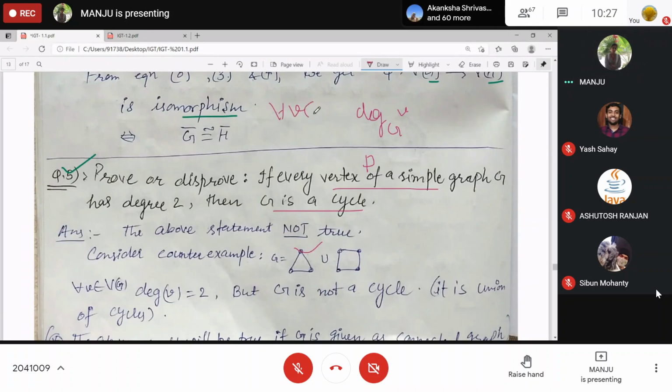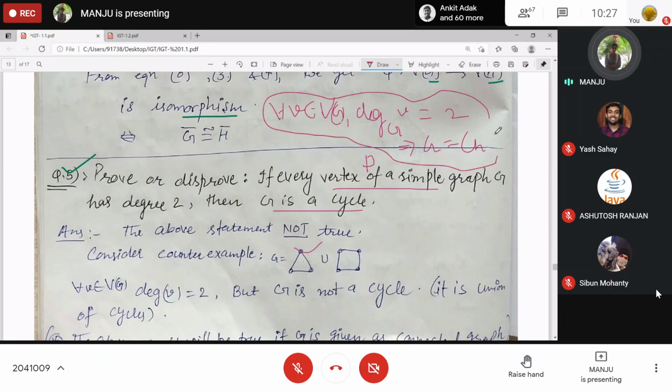for all vertices v in the graph G. If degree is 2 for all, then G is a cycle. This is what the statement is asking. In short, you can assume this statement. So there are many disconnected graphs which do not satisfy the Q statement.